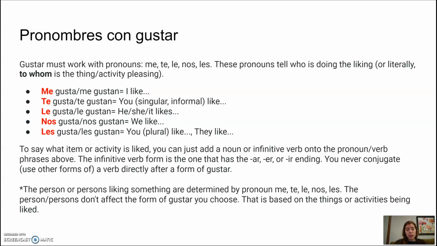The person or persons liking something are determined by the pronoun me, te, le, nos, or les. So the person or persons don't affect the form of gustar that you choose. Because me is singular does not mean gustar has to be singular. You can say me gustan. Because nos is plural does not mean you have to say nos gustan. Nos gusta is also acceptable. The form of gustar is going to be based on the things or the activities being liked.